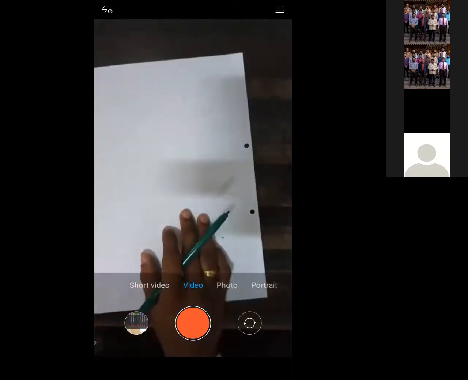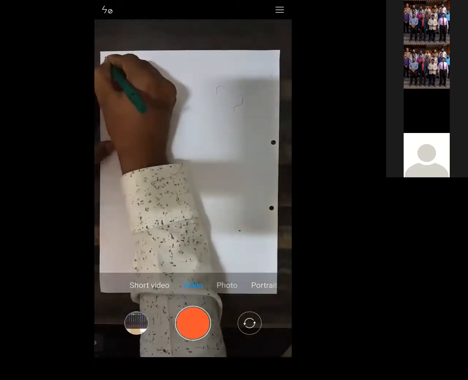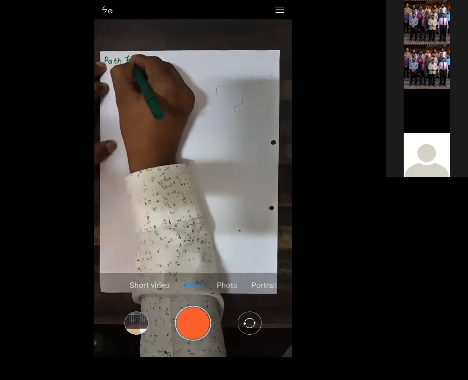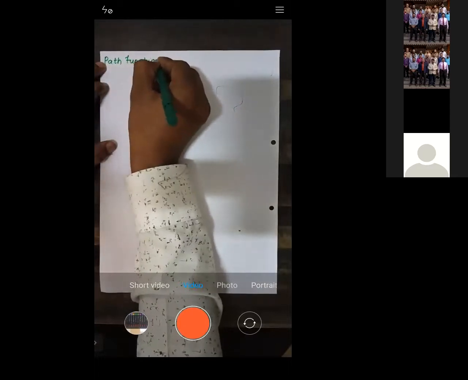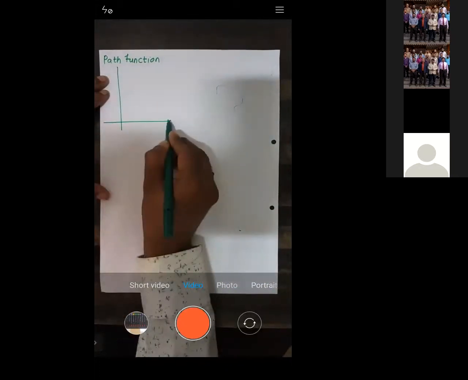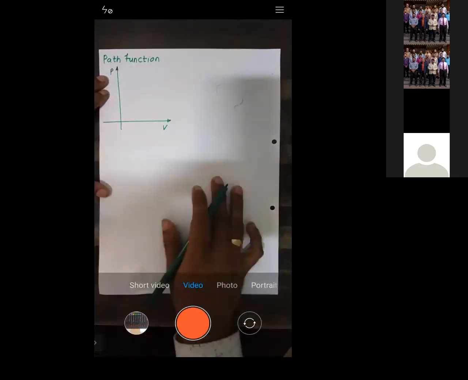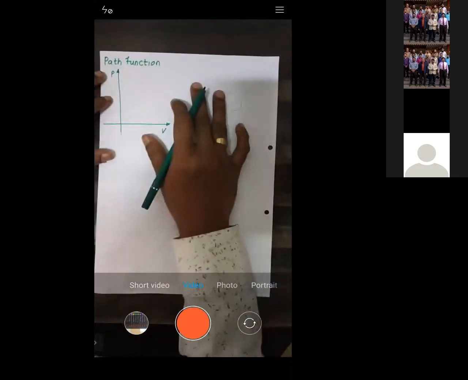Okay, let me move to the next point. Let us now take what is called a path function. Try to understand. Let us consider this PV diagram. P is pressure, V is volume.